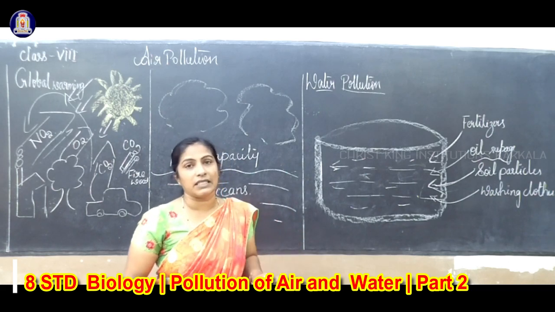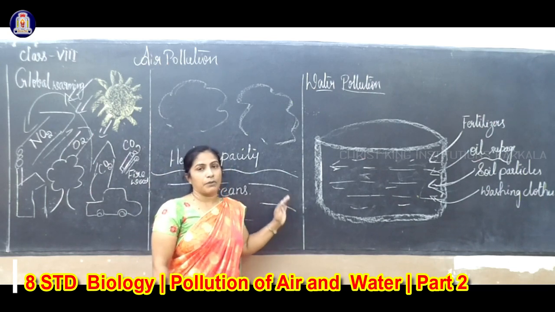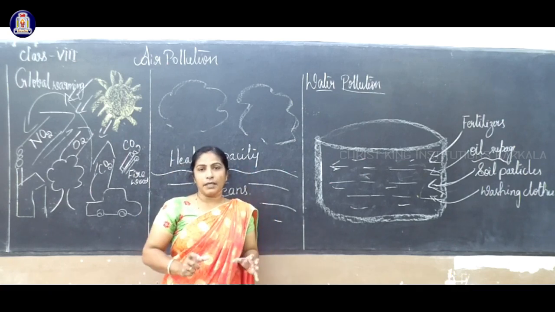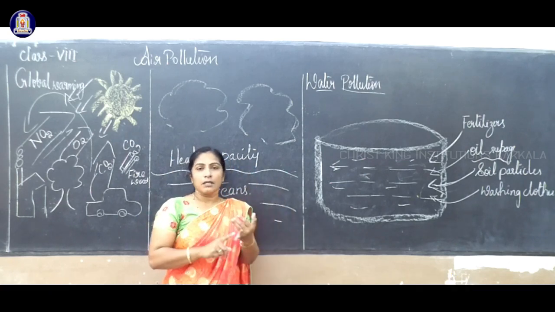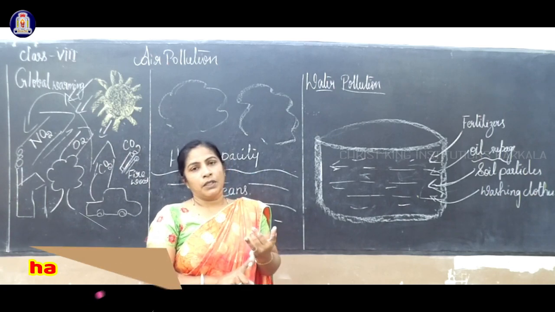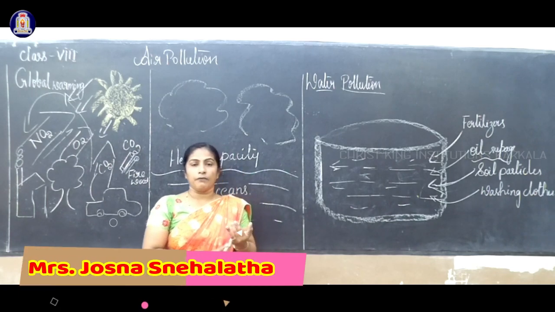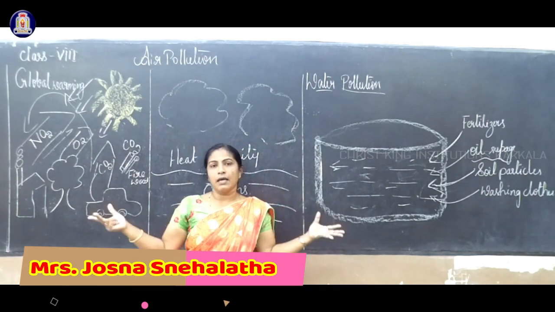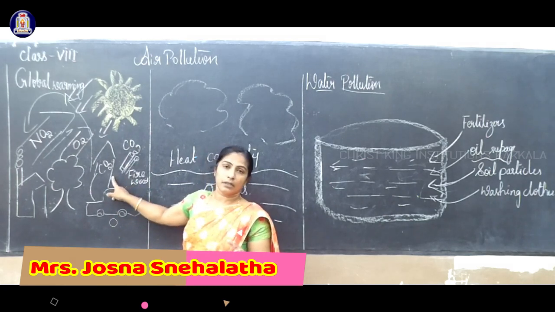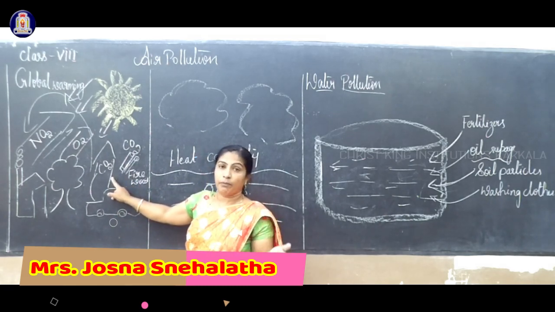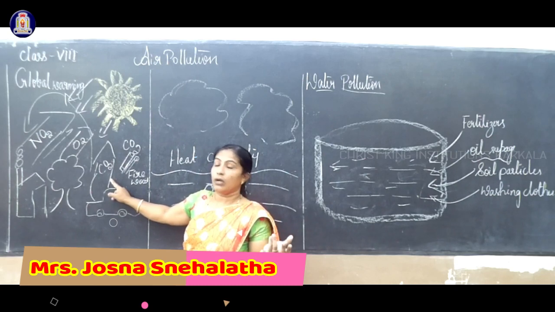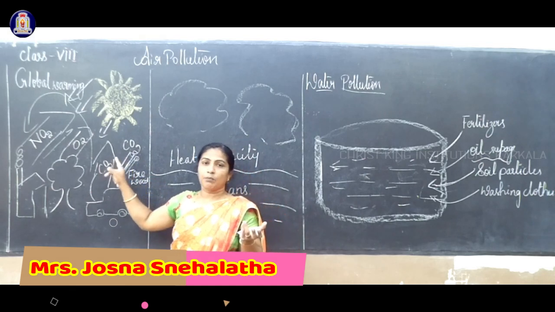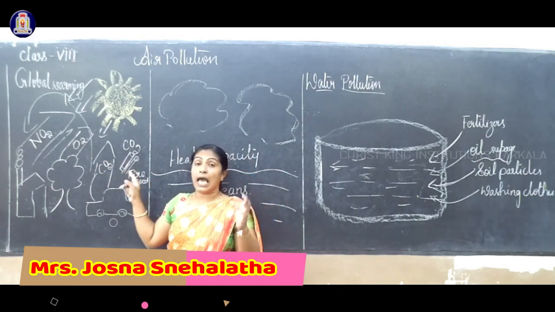Maybe it looks very easy, but not without your parents' help. Every experiment we conduct here is just to know the point. First I am conducting air pollution, where we burn waste papers and dried leaves. What will happen? It will release a high amount of a gas called carbon dioxide. If we burn diesel or petrol, as fossil fuels, it leads to CO2 and carbon monoxide. So this is related to air pollution.